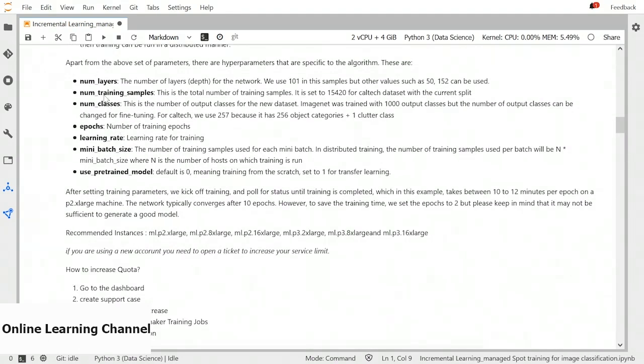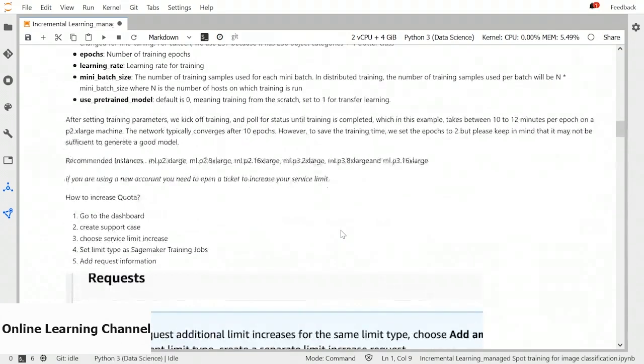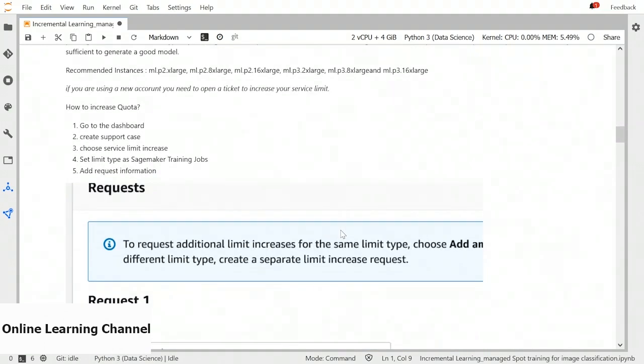Then we have a list of hyperparameters which we can define in our training job. The image classification algorithm requires a GPU and the recommended instances are ml.p2 and ml.p3. In case you are a new AWS user, you should request to increase your service limit.